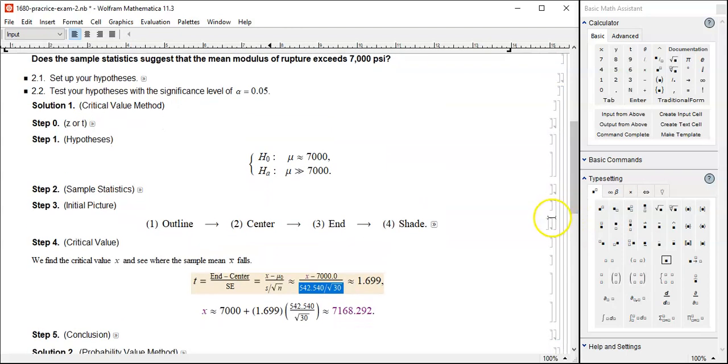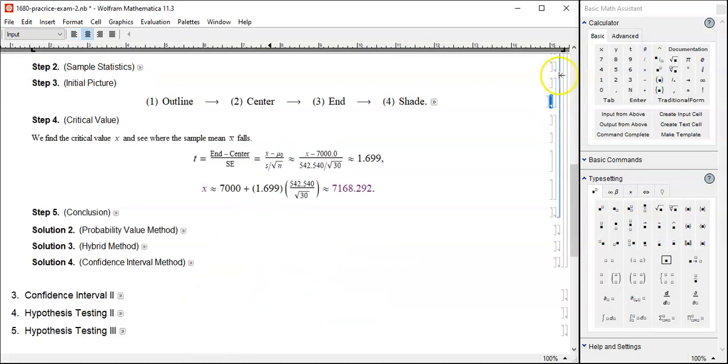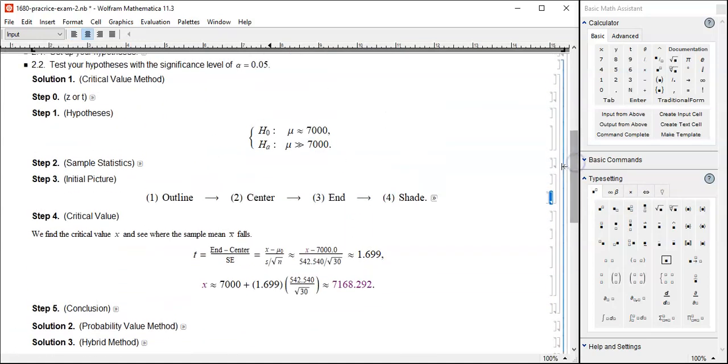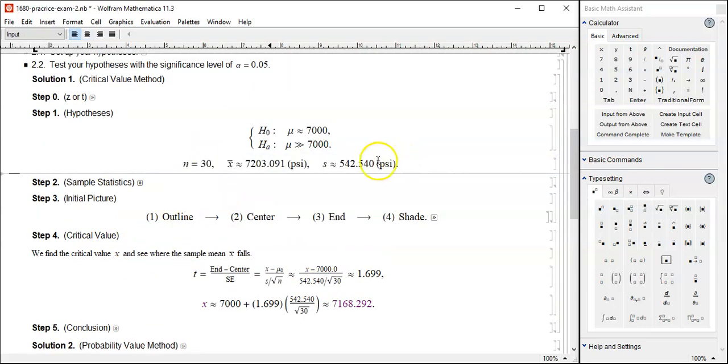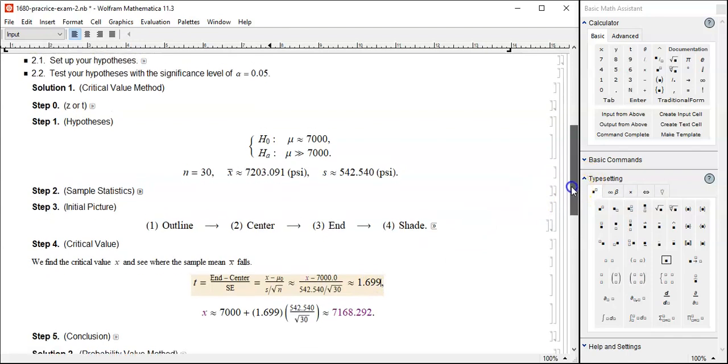What is the sample statistic? Did I erase it already? Oh, never mind. Let me copy and paste it again. Okay, all right. This is the standard deviation observed from the sample, divided by the square root of n, and that goes to the denominator. And that should be associated with the t-score associated with the situation.